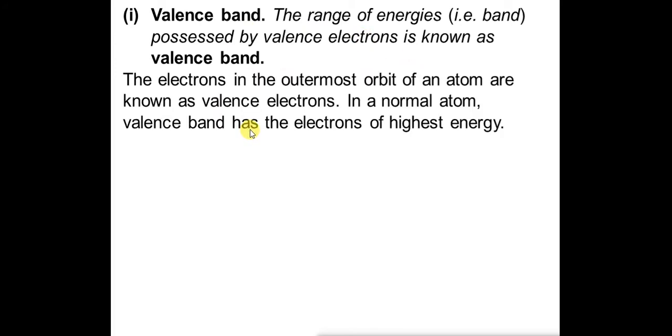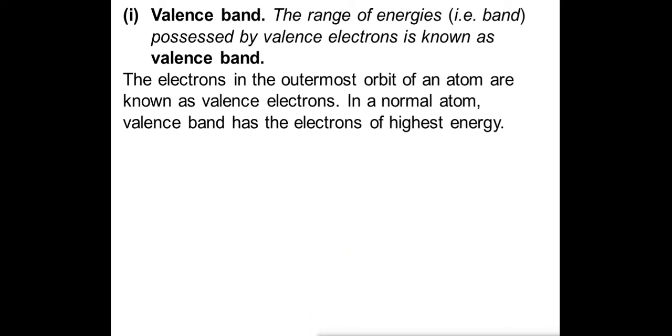The electrons in the outermost orbit of an atom are known as valence electrons. In a normal atom, the valence band has the electrons of highest energy, if it is not excited, not given any electric or magnetic field.